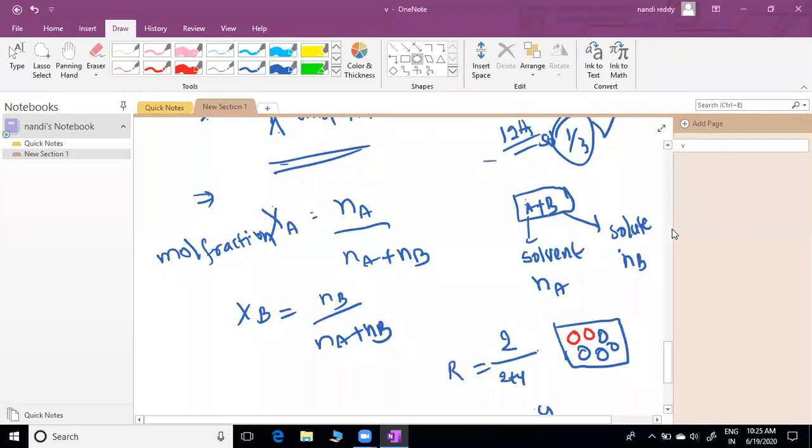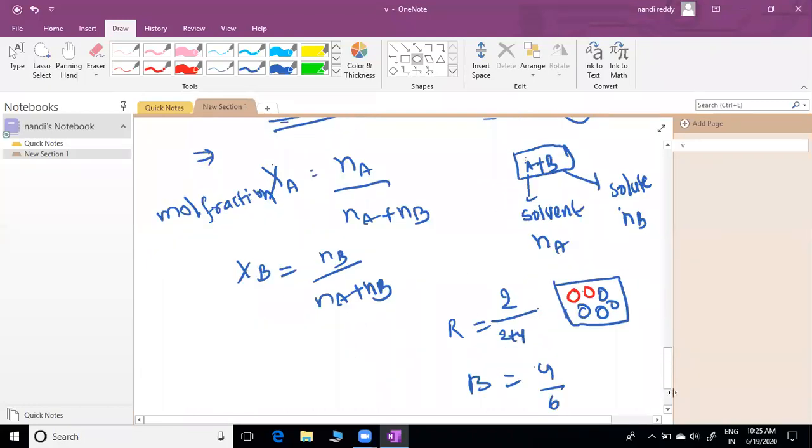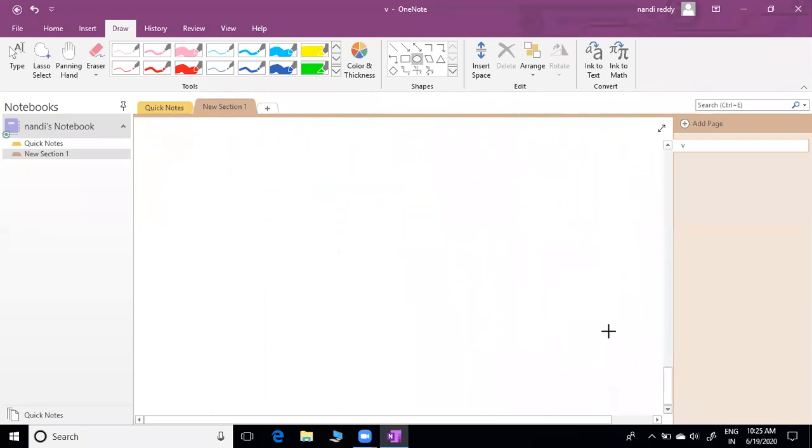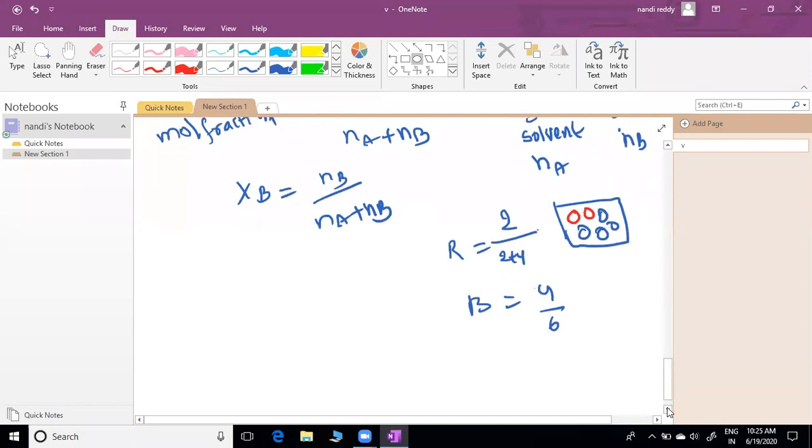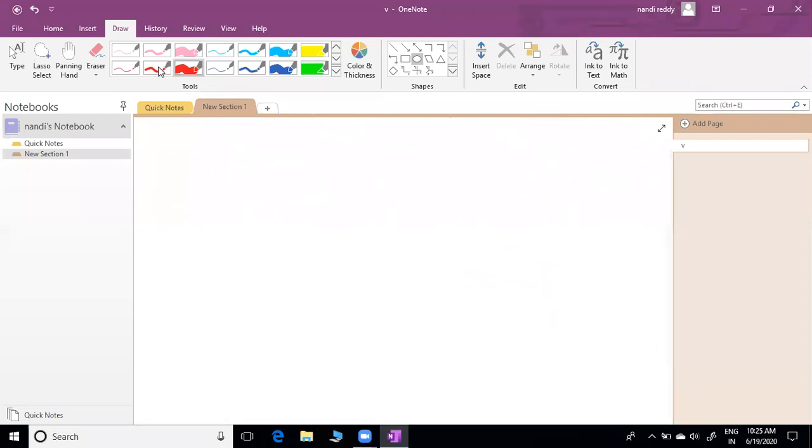Now we can see, sir. The expectation of what we are going to do here: the relationship between molality and mole fraction is clear, so you know how to calculate mole fraction. Now we can see, it is simple. Small m is the molality, capital X is the mole fraction. So xb by xa.